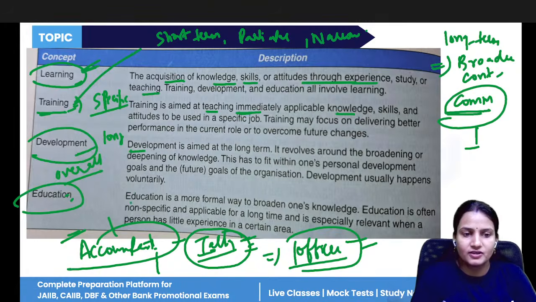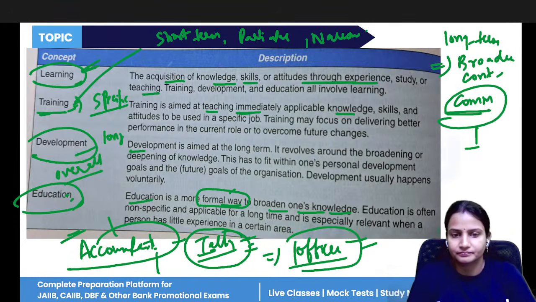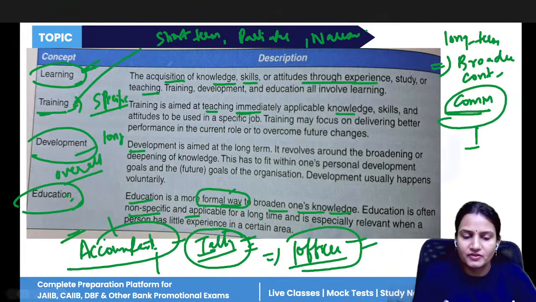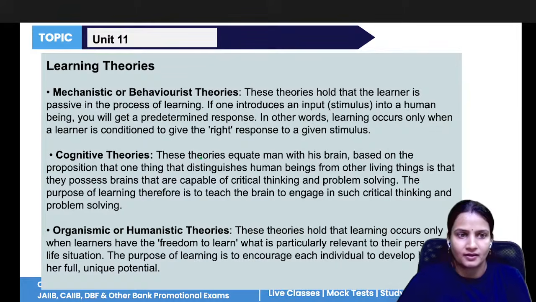And what is education? Education means gaining knowledge in a formal way, in a formal way to broaden one's knowledge. Like you are going to school, you are learning something from your teachers, from your principal. You are in the school and you are learning in a more formal way. That is education. Again, it is often non-specific, which means it is not like training. Whatever you have learned in your school will help you in your future also, in your next 20, 30, 40 years. So that is what education is, learning something in a more formal way.